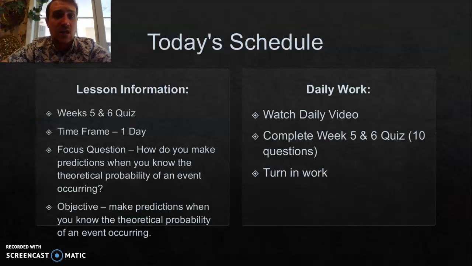Today's activity is the weeks 5 and 6 quiz. This should take you one day. It's going to be a review of what we've been doing the last couple of days. Our focus question is, how do you make predictions when you know the experimental probability of an event occurring?